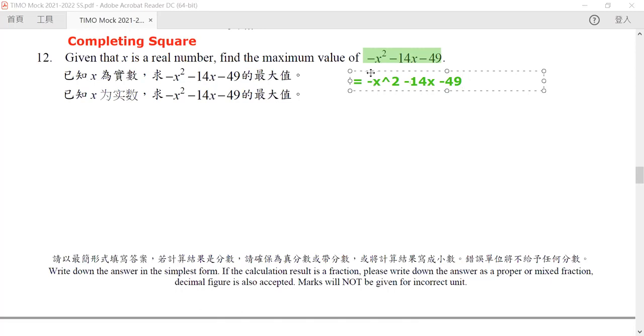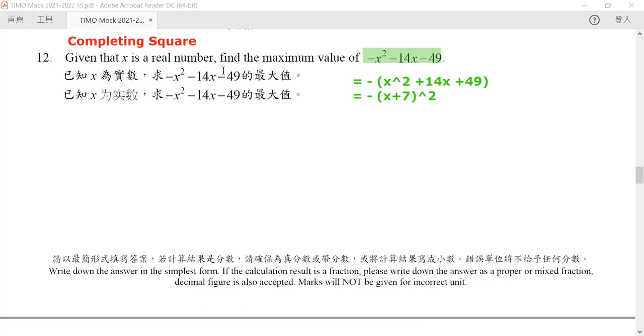Oh, actually, we don't need to rewrite it. We can just look into it this way. Now you can clearly see that the part within our parenthesis is exactly equal to x plus 7 squared.